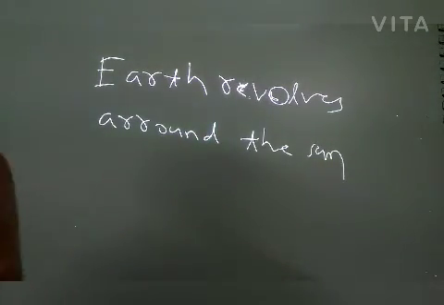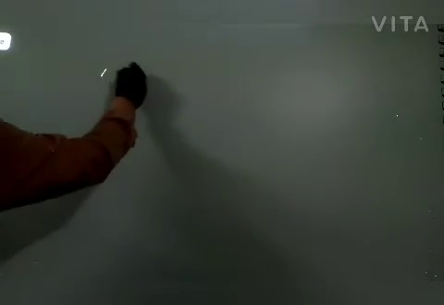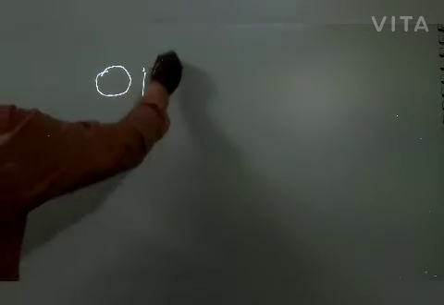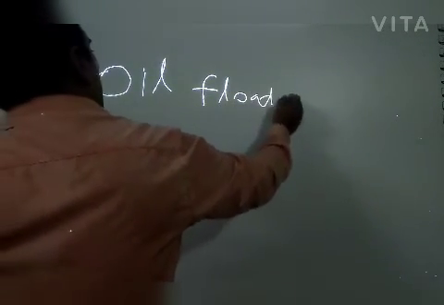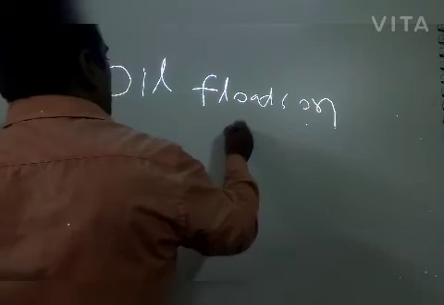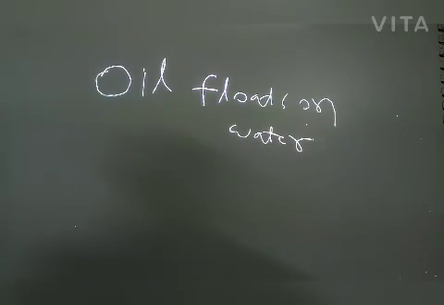Then another example is oil floats on water. It is also an example of law of nature.